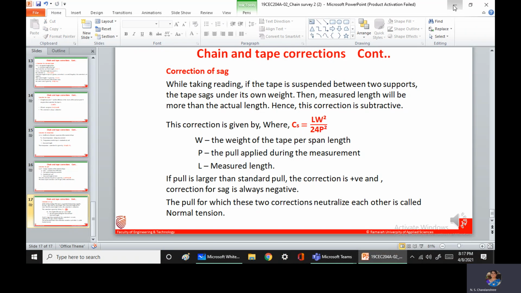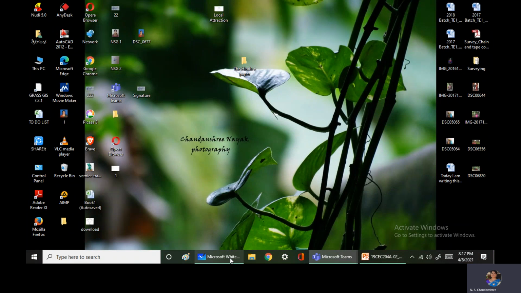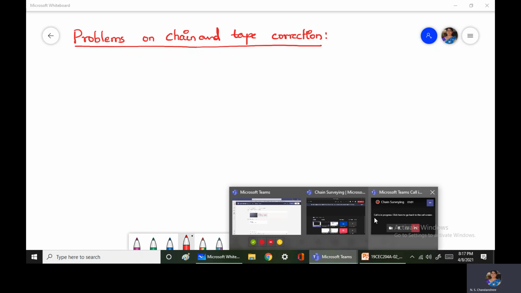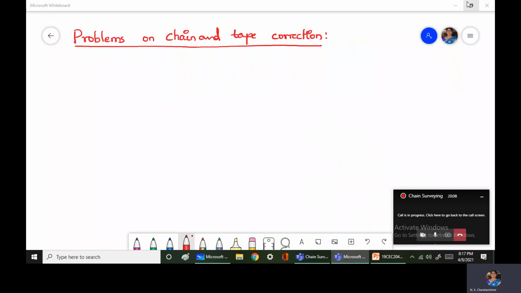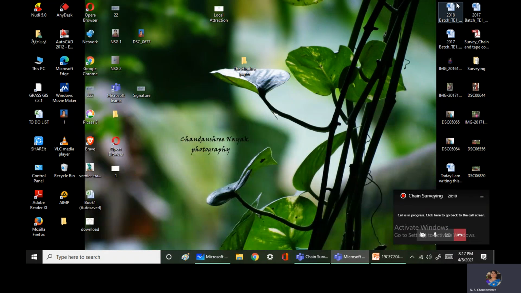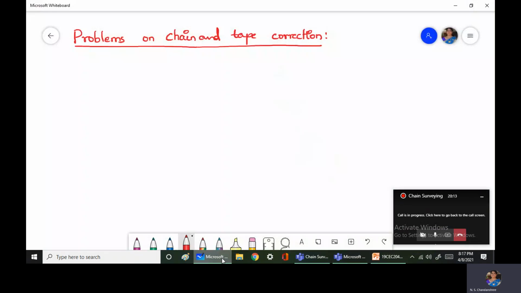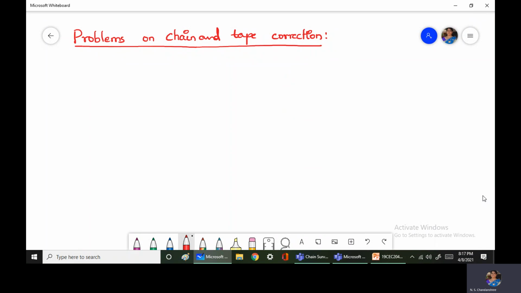Now we will solve certain problems on this chain and tape correction. We'll start taking down problems one by one, and we'll solve and try to understand how to apply the corrections that exist during the usage of this chain or tape. So first problem, let us take down.